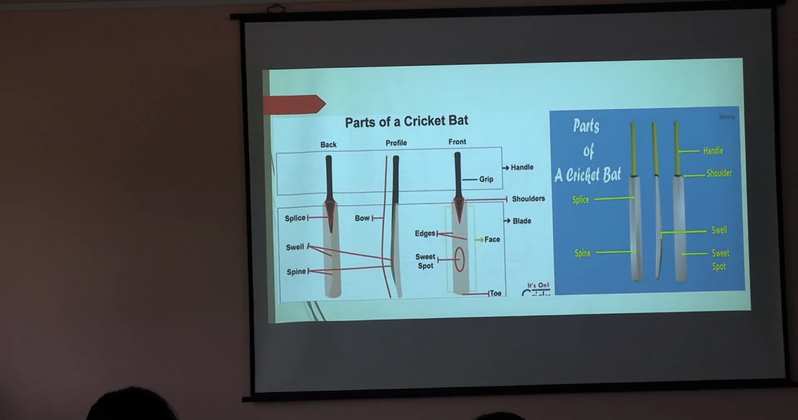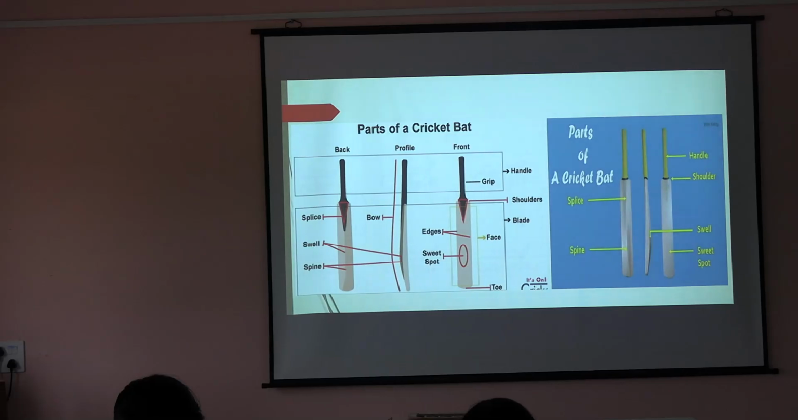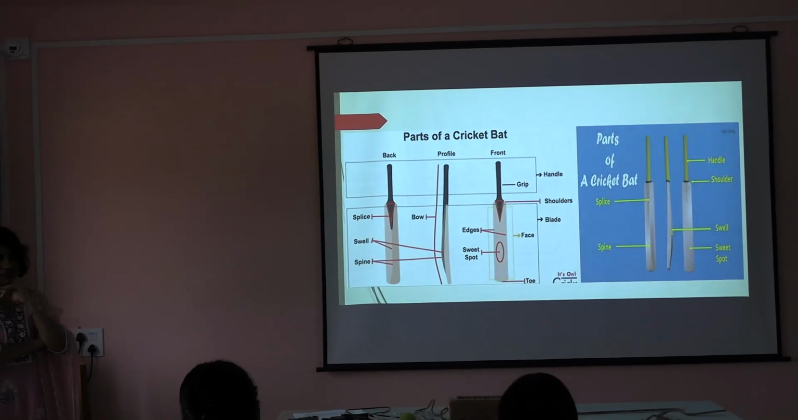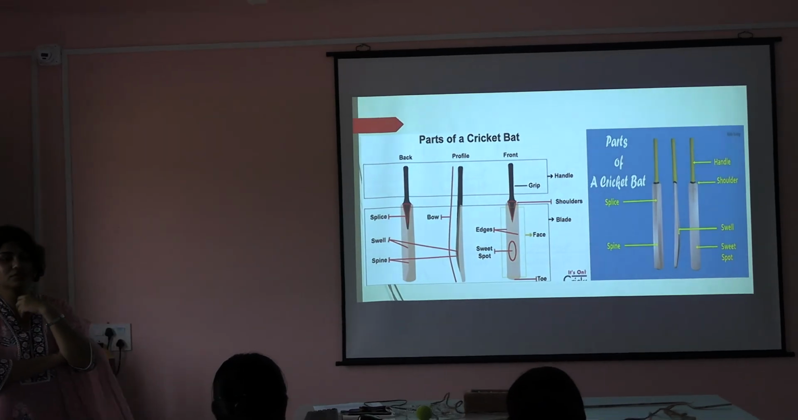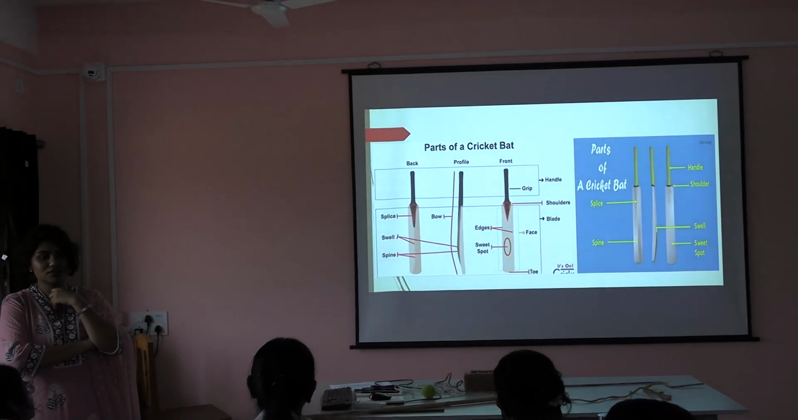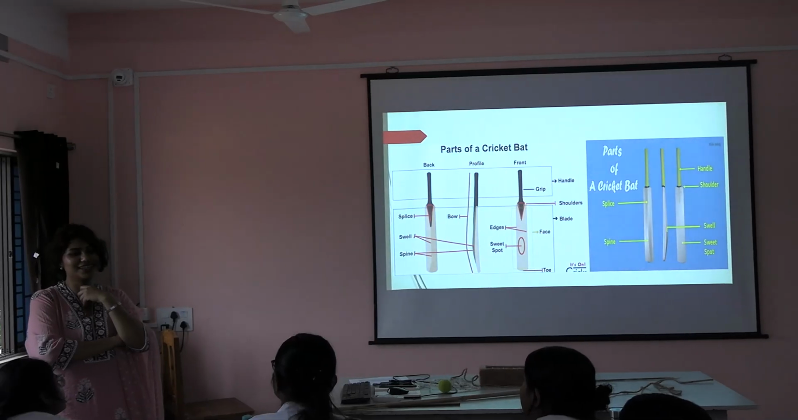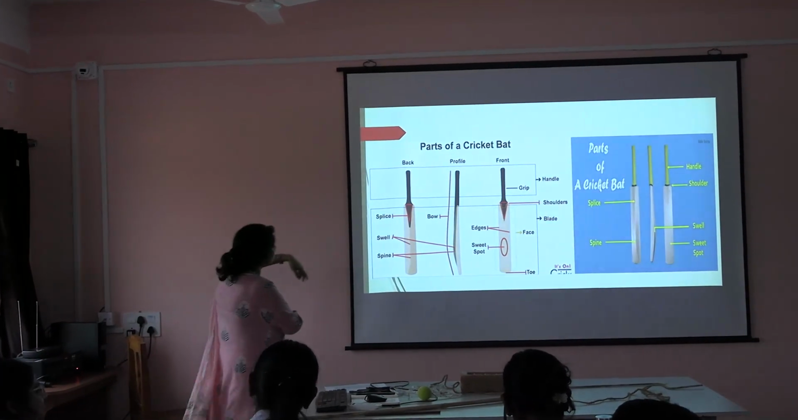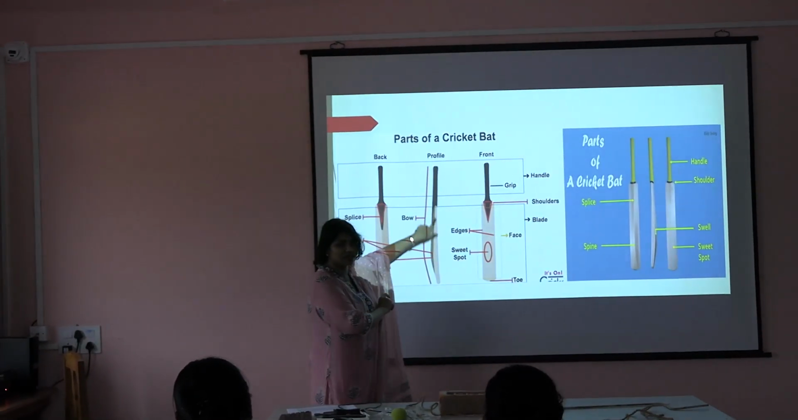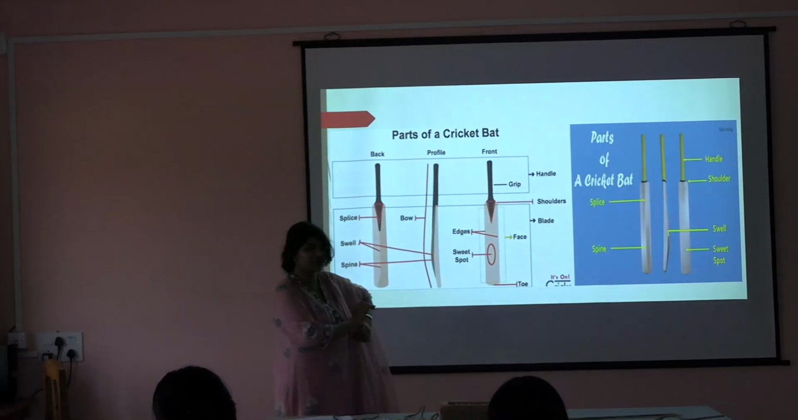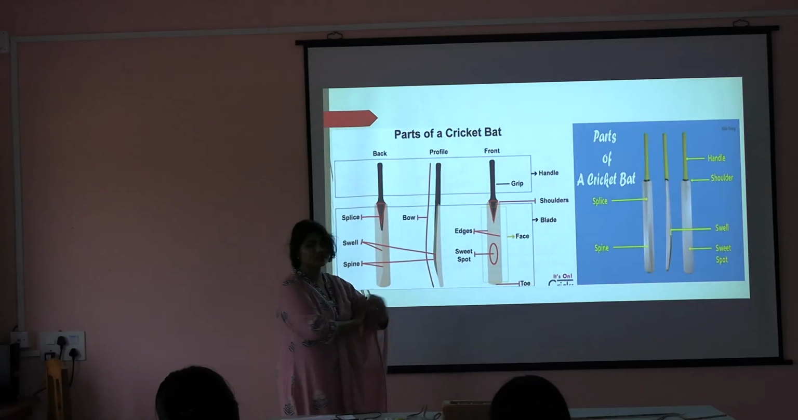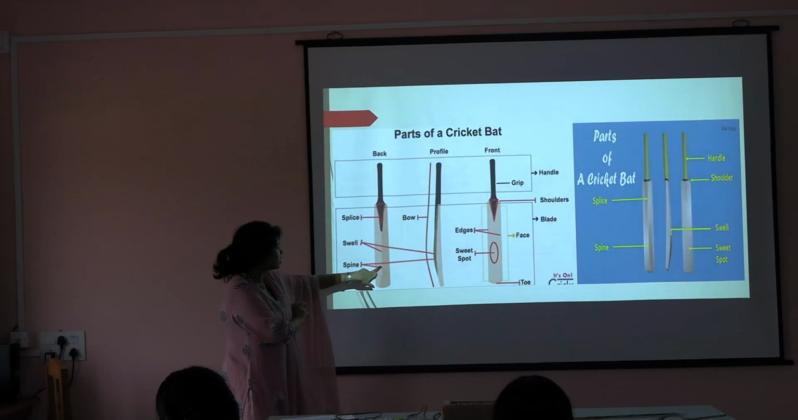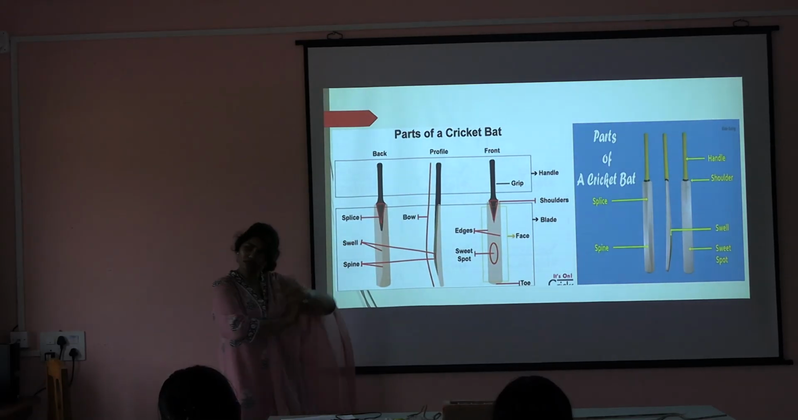Note down the part. The connecting portion of the handle and blade is known as what? Anurag, bolo. The connecting portion between the handle and the blade is known as what? Shoulder. Okay. Now, can you see it? There is a clear elevation here, right? This is known as what? Bow. Okay. This portion is known as swell. Understood? Next, we have a spine and a splice.